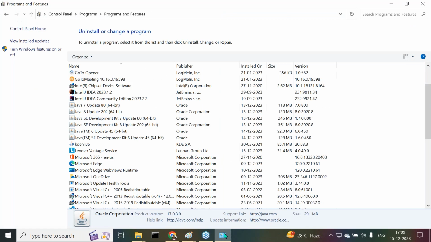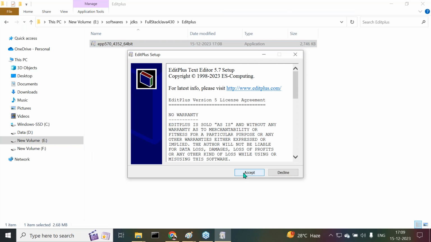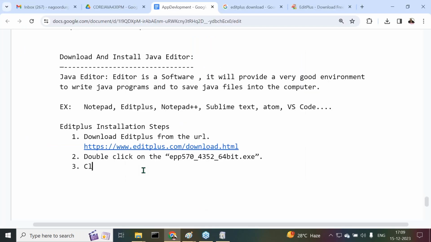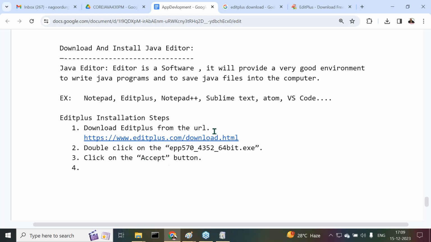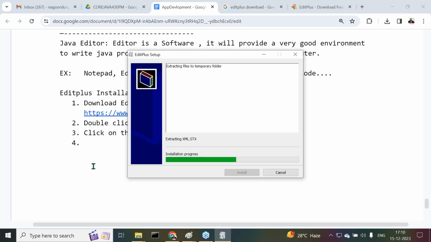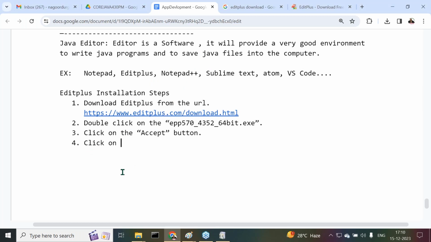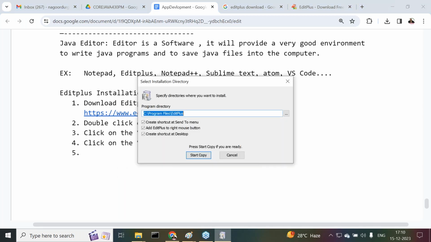If we double click on it, now we just have to click on the accept button. After clicking accept, it's going to be installed. Now it is asking to click on the start copy button.